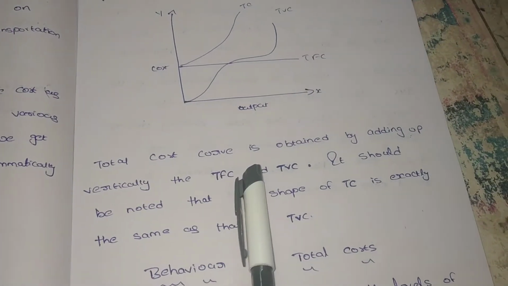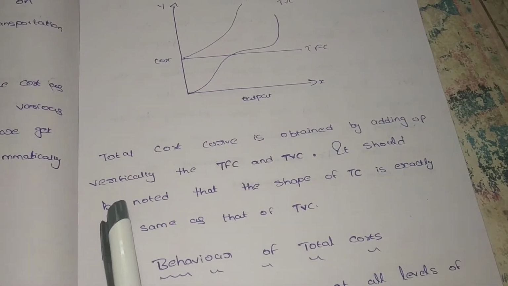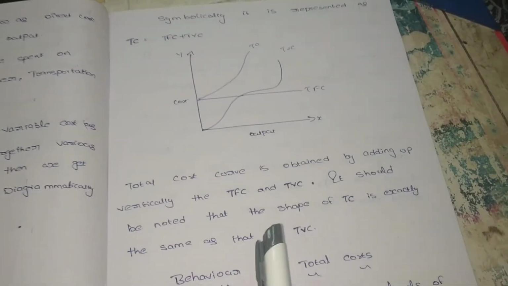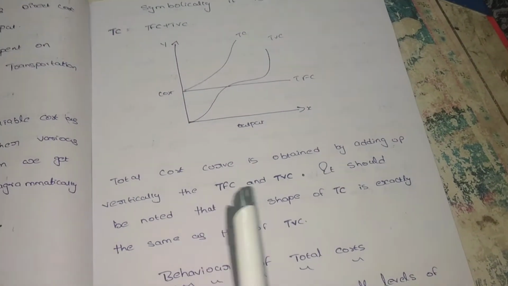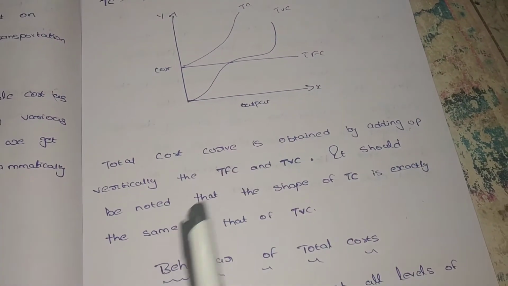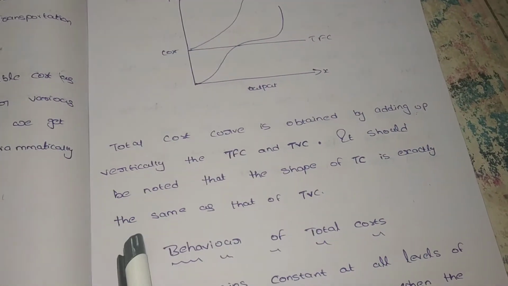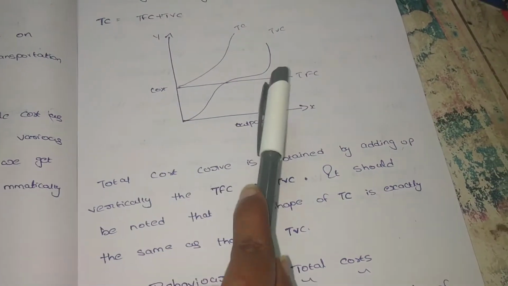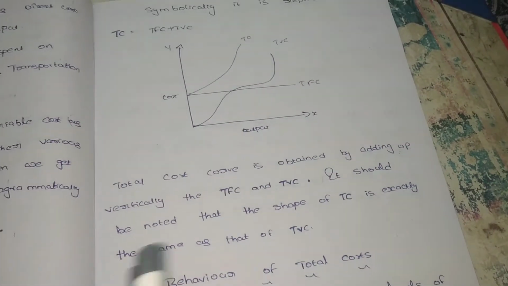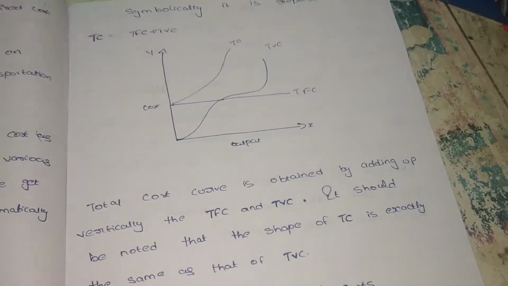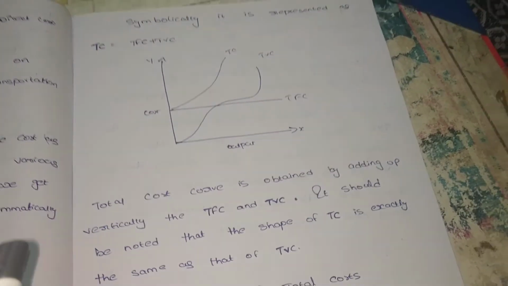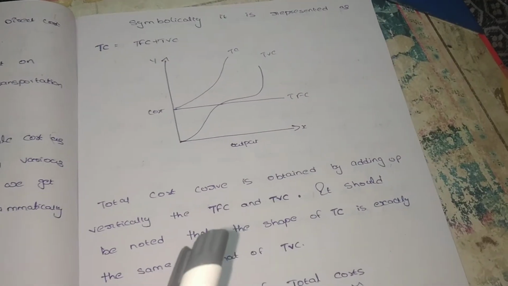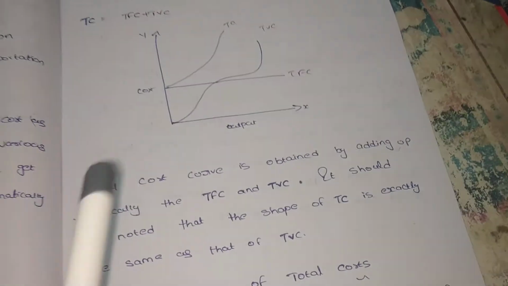The total cost curve is obtained by adding up vertically the total fixed cost and total variable cost. We know that total cost is nothing but variable cost and fixed cost. It should be noted that the shape of the total cost is exactly the same as the shape of the variable cost. Why? The fixed cost is constant, the variable cost varies based on the output only, and total cost is also based on the output. For that reason, the total variable cost curve and total cost curve look the same.